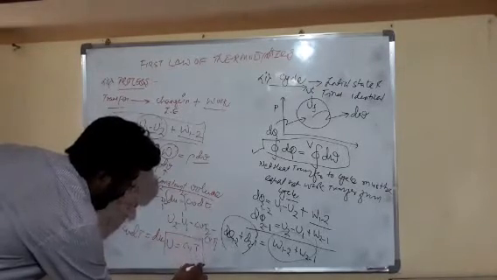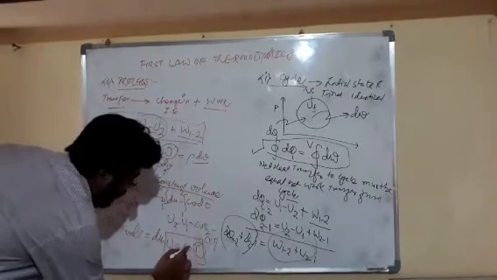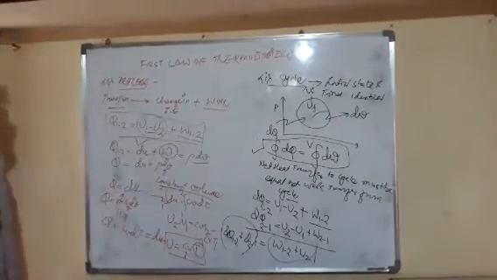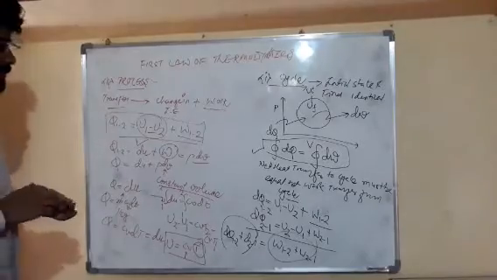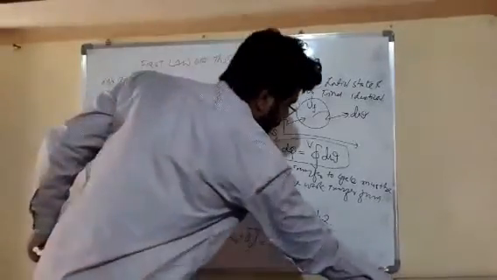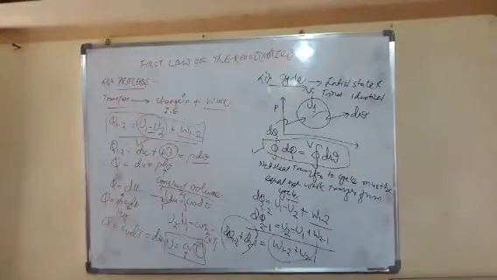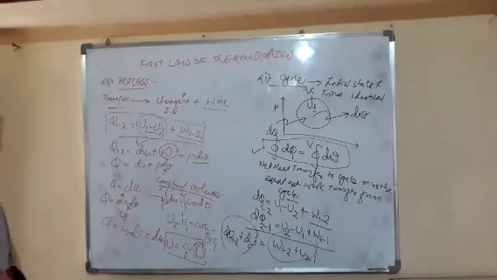It is a function of only temperature. Here Cv is constant, so our internal energy is a function of temperature. This is the derivation by which we can understand that internal energy is a function of temperature.